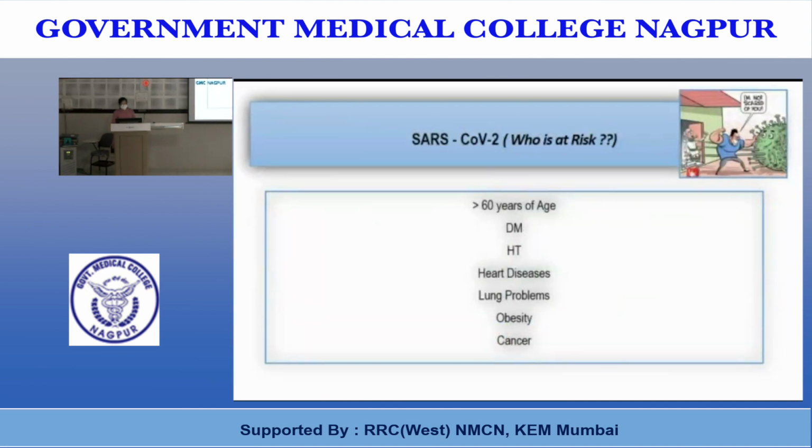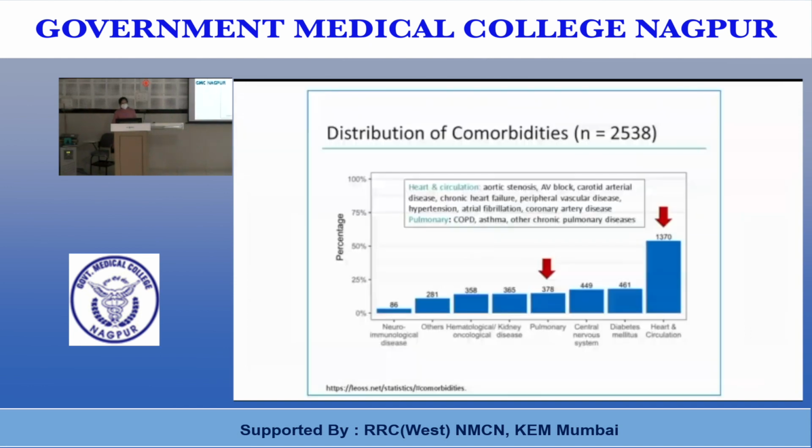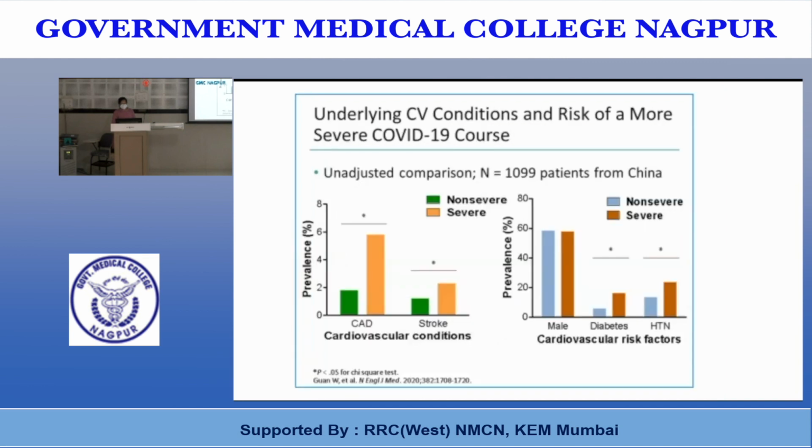Who is at risk of SARS-CoV-2? Patients more than 60 years of age, diabetic, hypertensive, with heart disease, underlying lung problems, obesity and cancers. The comorbidities are associated with the severity of illness in COVID and there is increased mortality. The most common is heart disease, second is diabetes, third is central nervous system, and fourth is pulmonary involvement. Patients having an underlying cardiovascular condition are at more risk of a severe COVID-19 course than other patients.